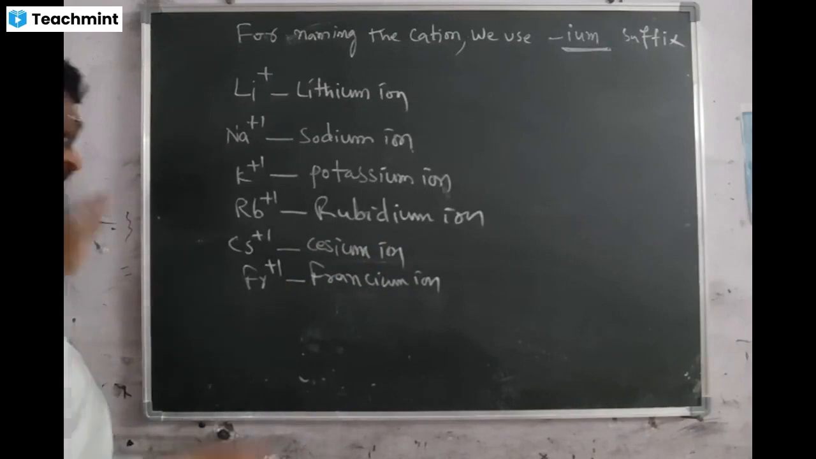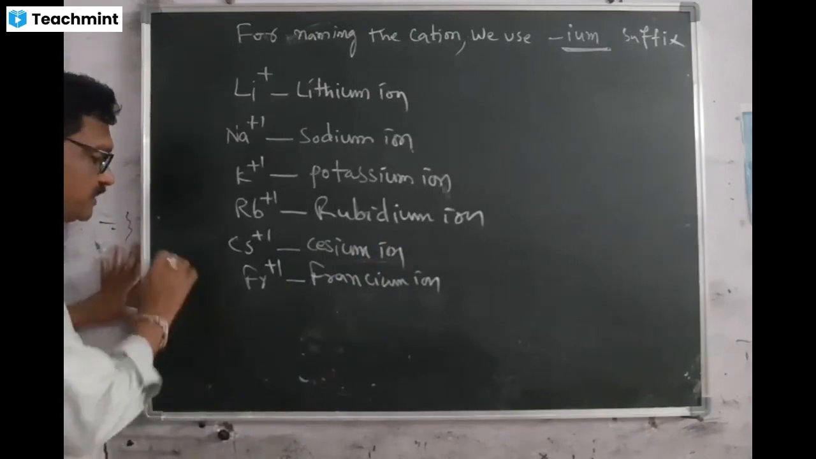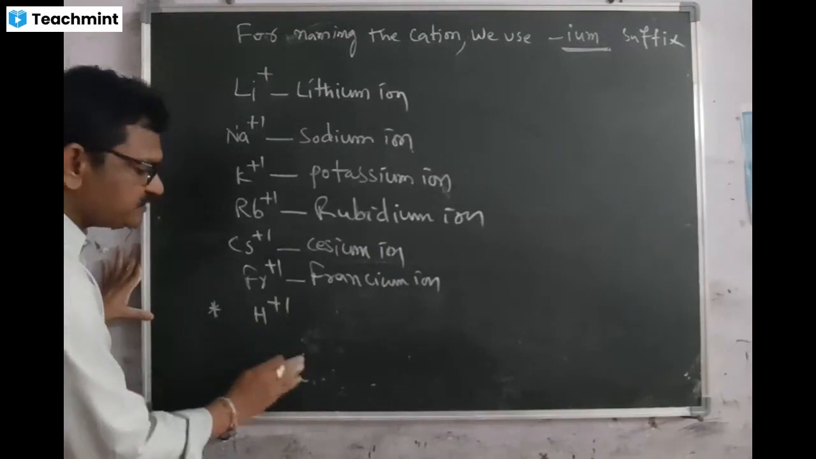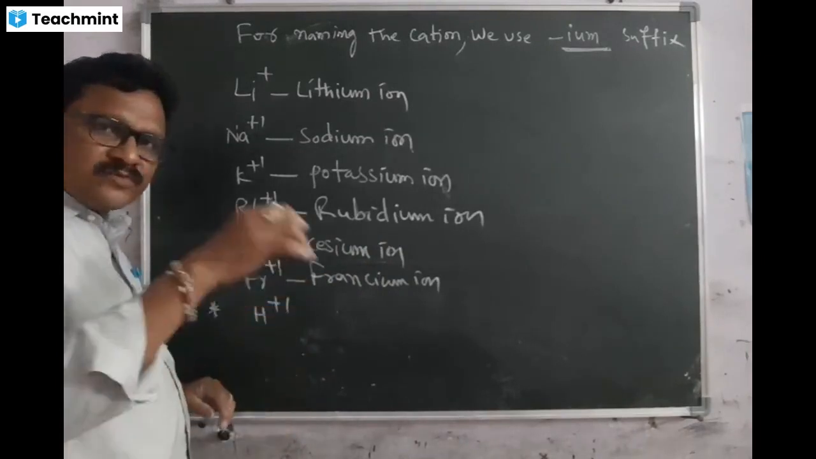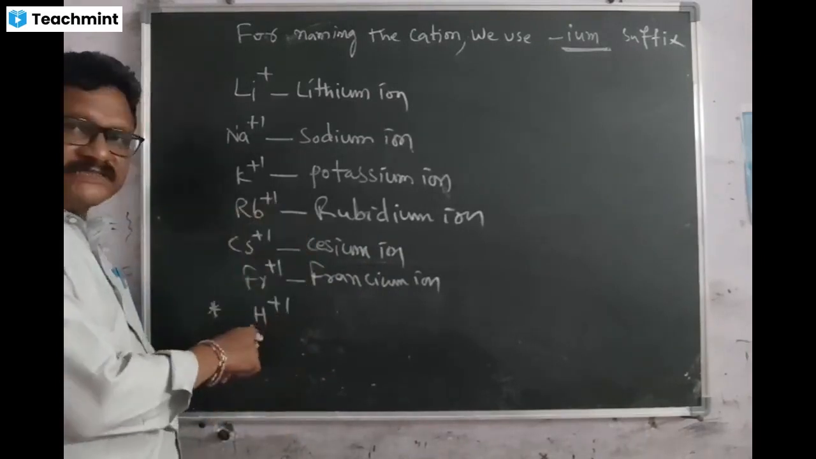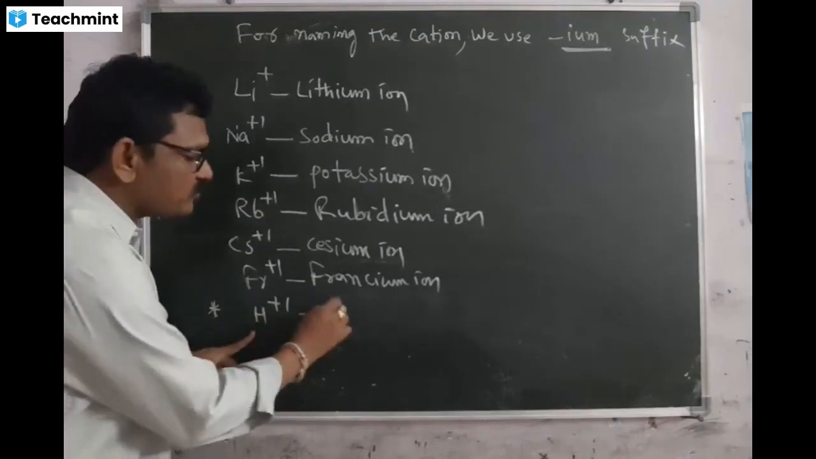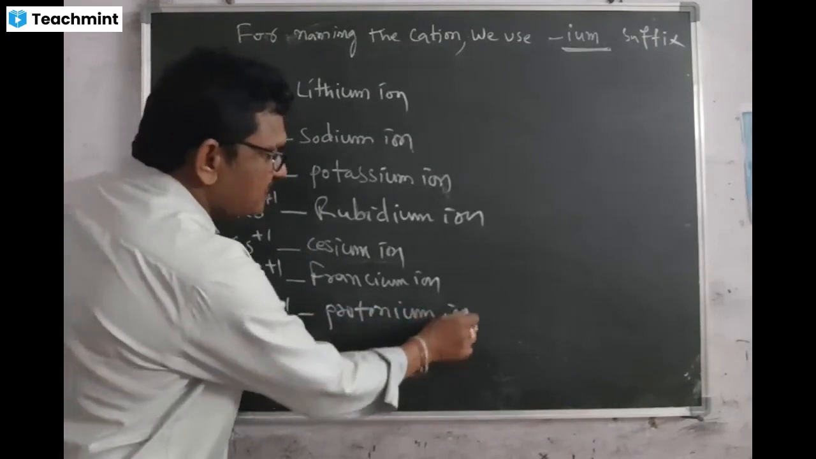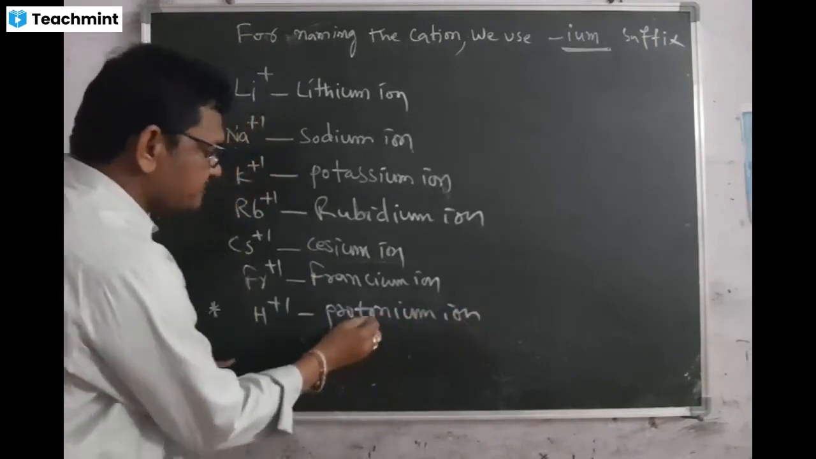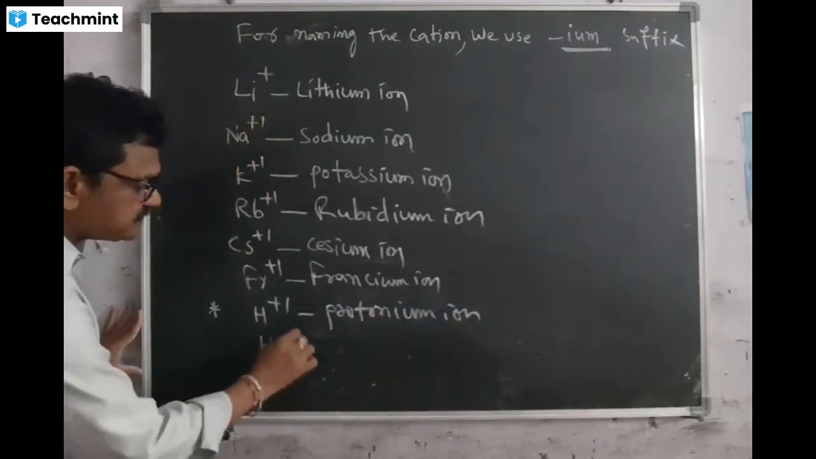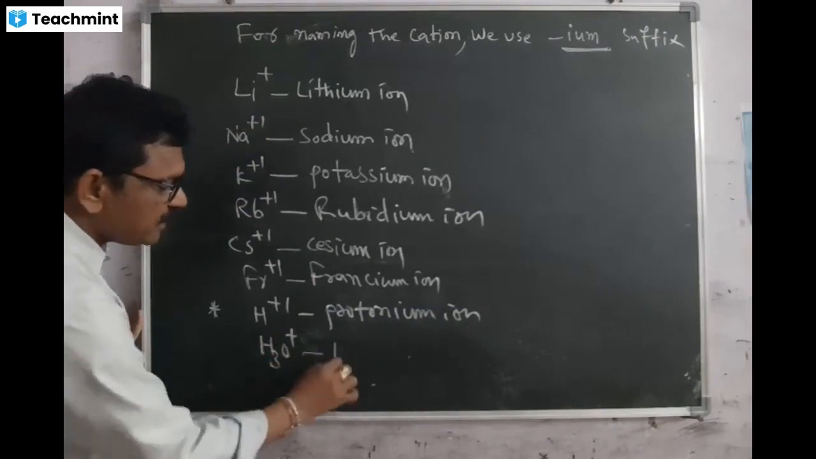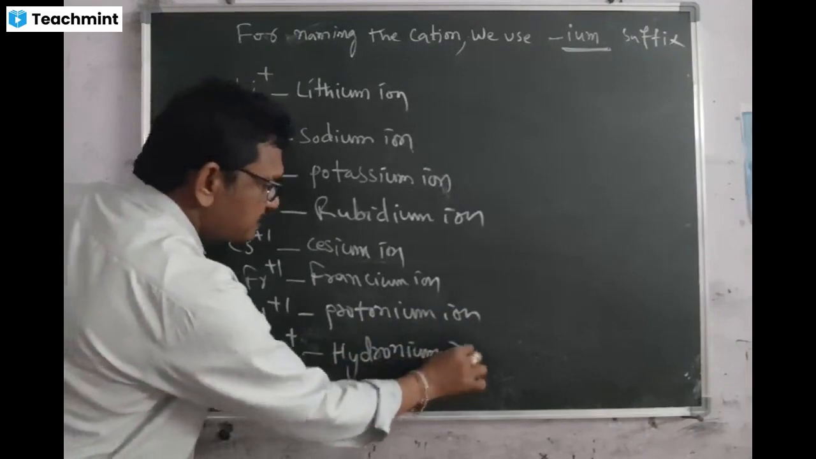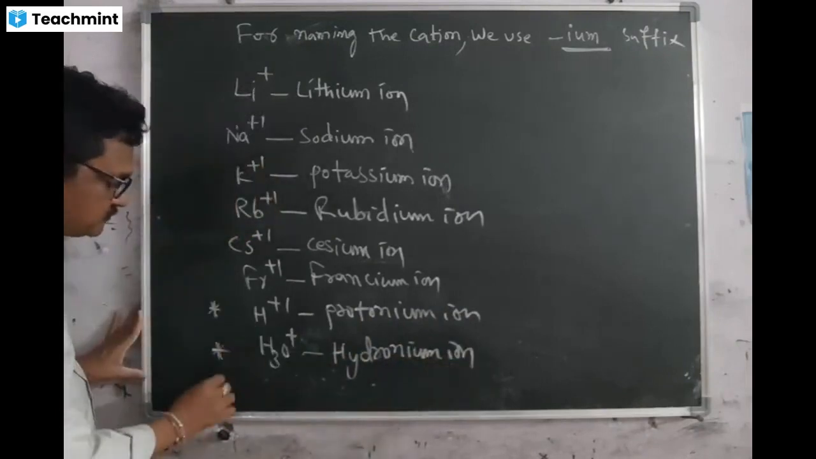Okay. Here, you remember, is a very important one. H+. So many students made a mistake in this case. H+ means this is protonium. What is this? Protonium. You remember. If you find H3O+, this is called hydronium. These are very particular things you remember.